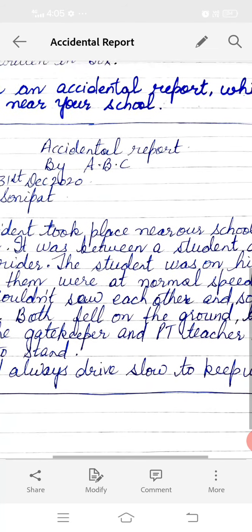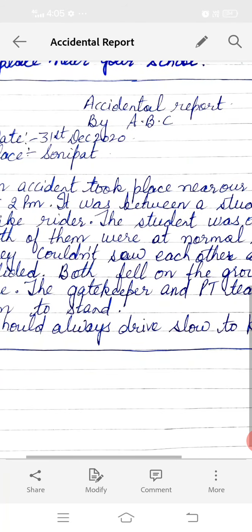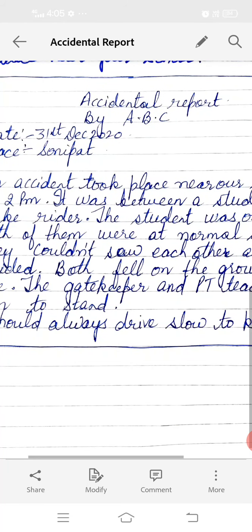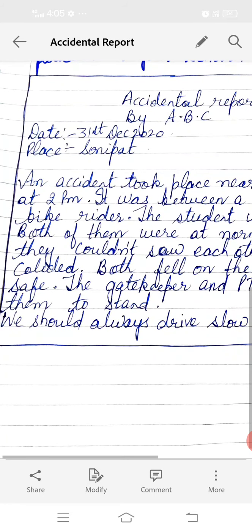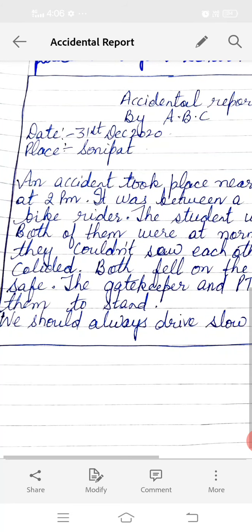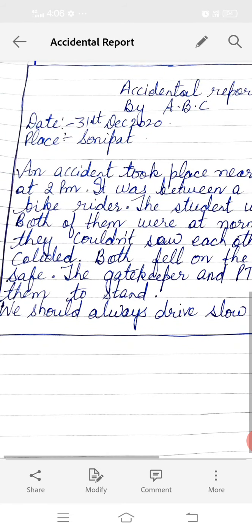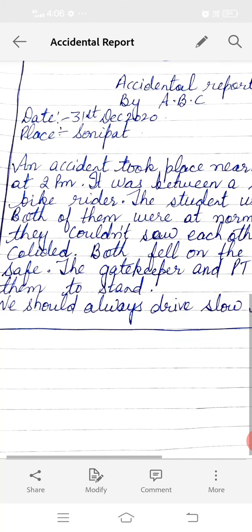Now see, I have drawn the box first of all, and then I have written accidental report. Then I wrote by ABC. You can write your name also here, and then you have to write the date. So today is 31st December, so I have written that. Then you have to write the place. Place is your Sonipat only.